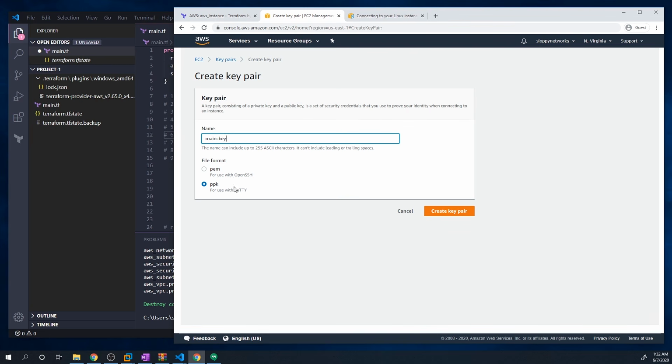So there's 2 different file formats that you can use. Go ahead and download the PEM format for now. I'll show you how to actually convert this to a PPK if you want to use PuTTY.